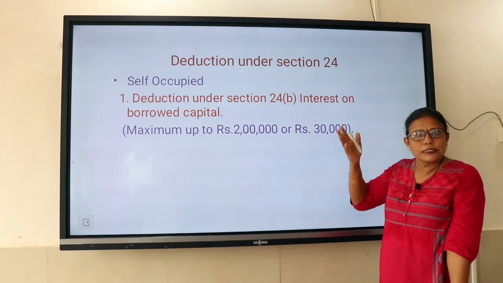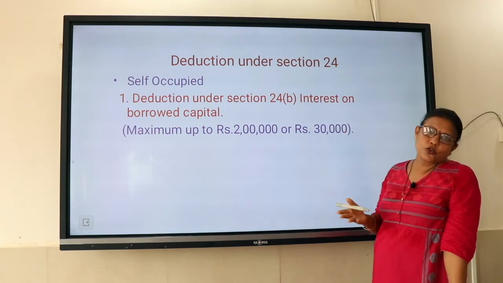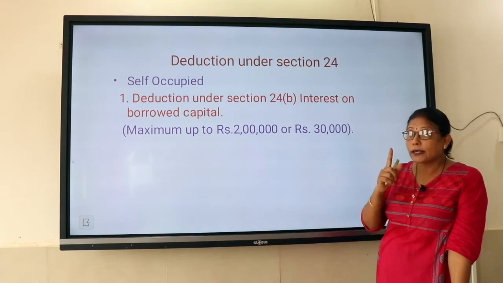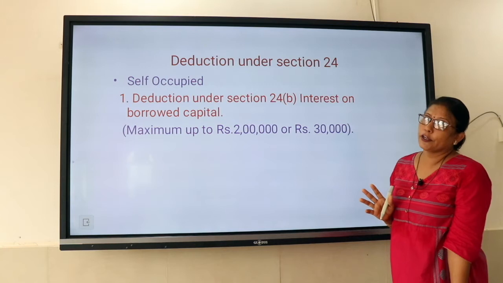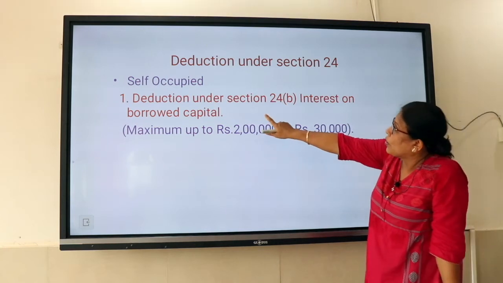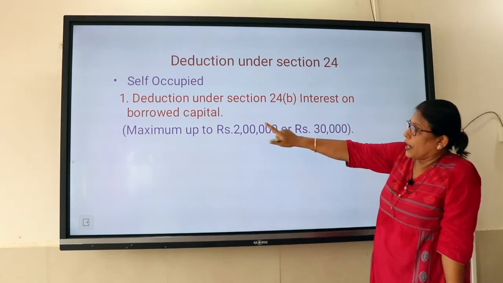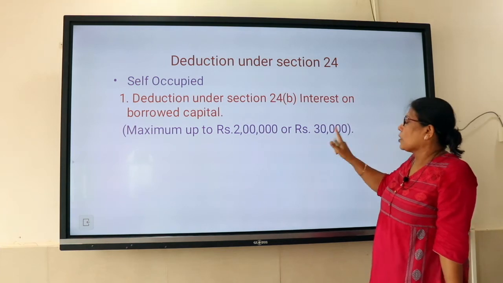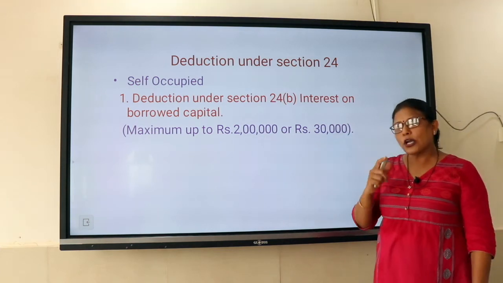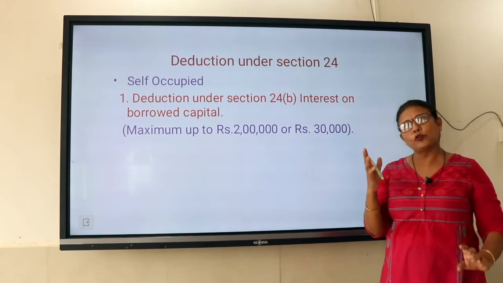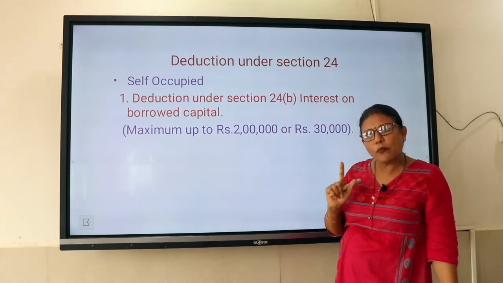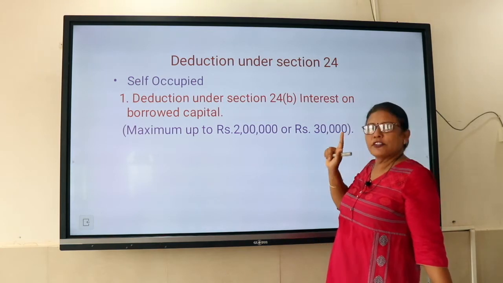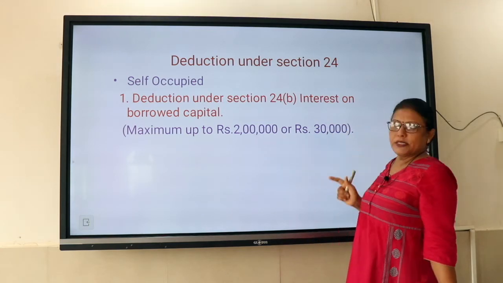Since there is no income as such, we cannot claim those expenses, but one expense will be allowed under section 24B, that is interest on borrowed capital. And the limit is 2 lakh or 30,000. In a let out or deemed to be let out house property, there is no limit, but in case of a self-occupied house property, there is a limit, that is 2 lakh or rupees 30,000.